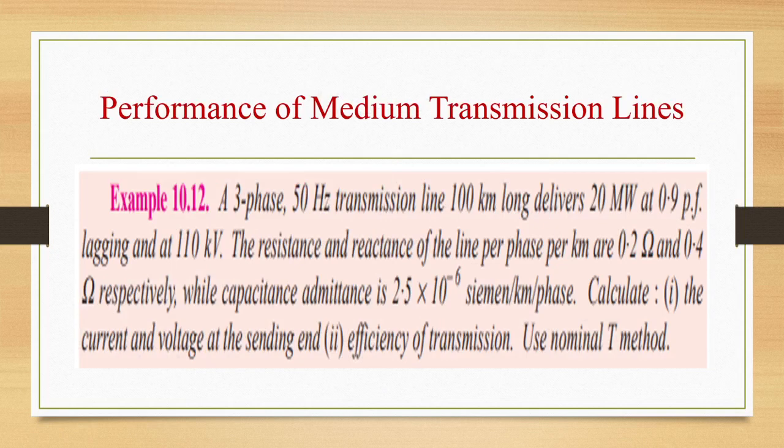Another numerical, let us see. A 3-phase 50 Hz transmission line, 100 km long, delivers 20 megawatt at 0.9 power factor lagging and at 110 kilovolt. Resistance and reactance of the line per phase per kilometer are 0.2 ohms and 0.4 ohms respectively, while the capacitance admittance is 2.5 into 10 power minus 6 Siemens per kilometer per phase. Calculate the current and voltage at the sending end and the efficiency of transmission.